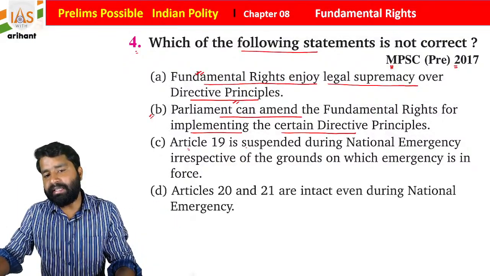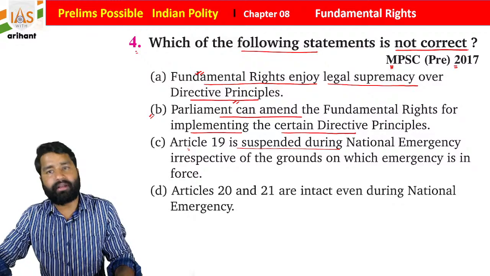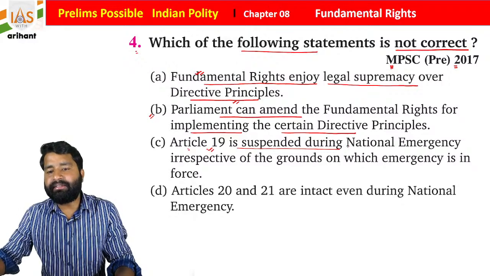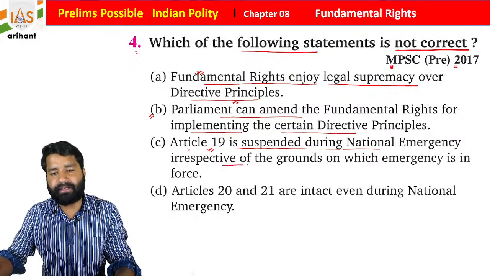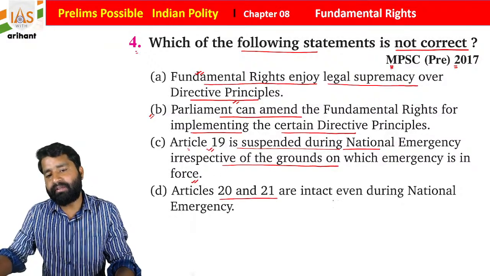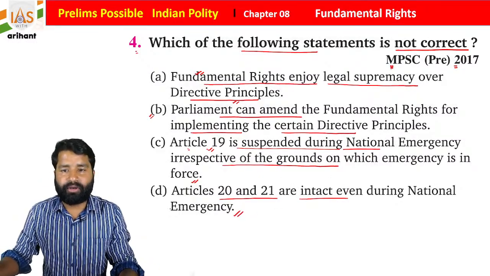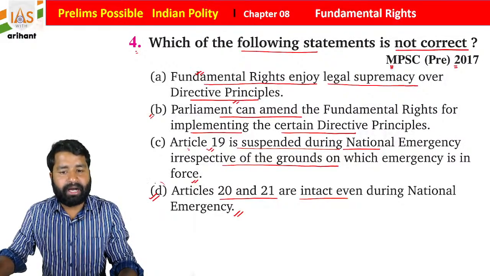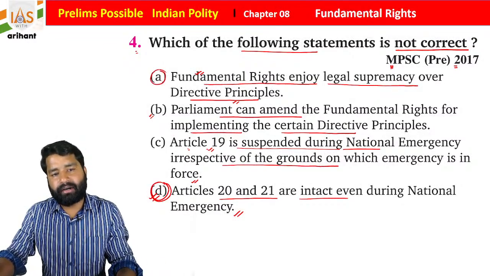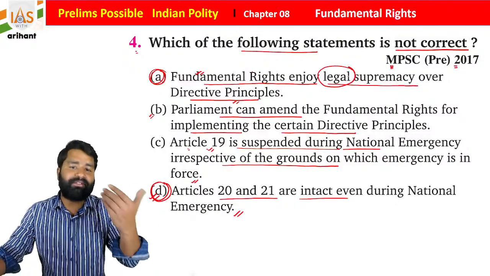Now, statement C: Article 19 is suspended during the national emergency, and what they are asking is which is not correct. See, Article 19 is suspended during the national emergency irrespective of the ground on which the emergency is in force. Articles 20 and 21 are intact even during the national emergency. So what you find, students, is that Articles 20 and 21 are never suspended. Now if you see statement A, fundamental rights enjoy legal supremacy over the directive principles.